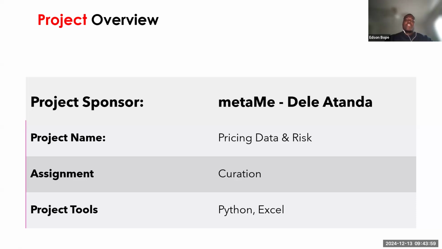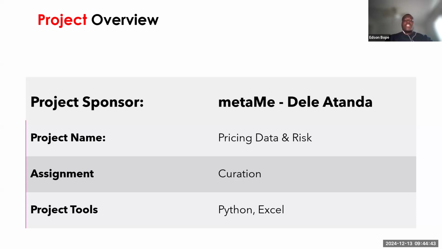Basically, the project itself, our sponsor is trying to come up with an exchange for data where he'll be selling that data to the people who want to use it. Initially, he gave us a data set which consists of a whole lot of information with a lot of records. So the first thing we need to do is to pull out those records and aggregate them into small data sets, which we call iCubes. After that, we give them a risk score. After scoring the risk on that data set, we then go ahead to give it a certain price.